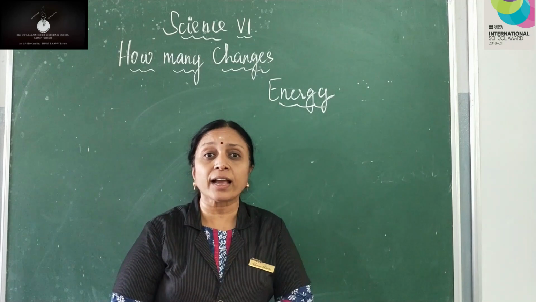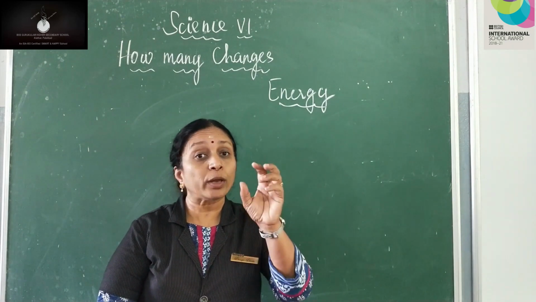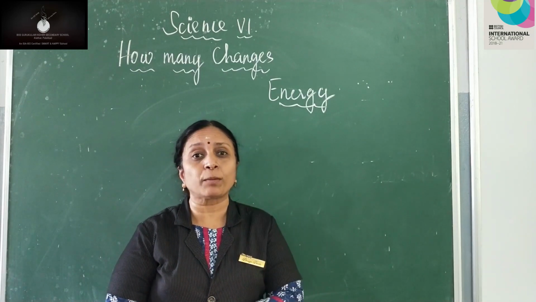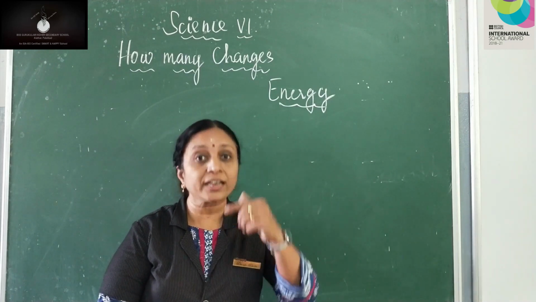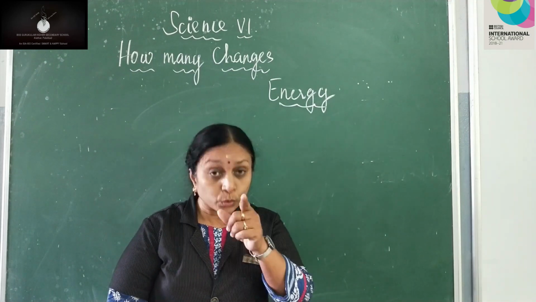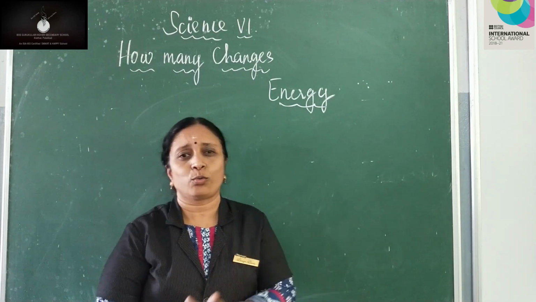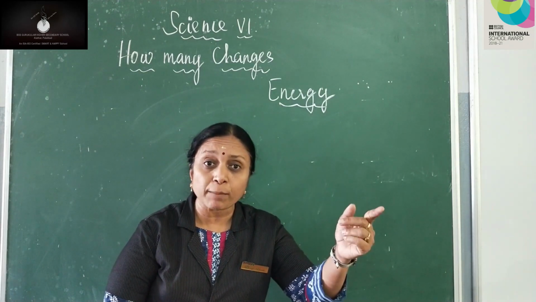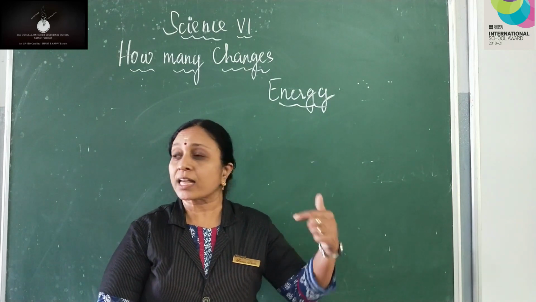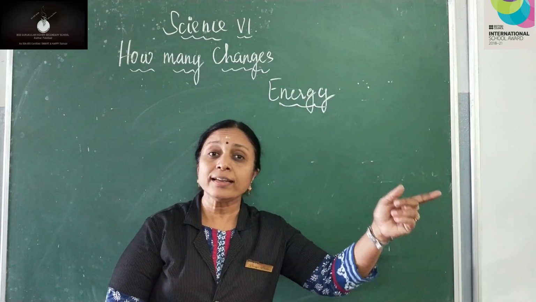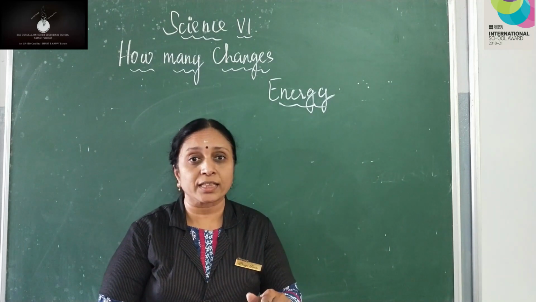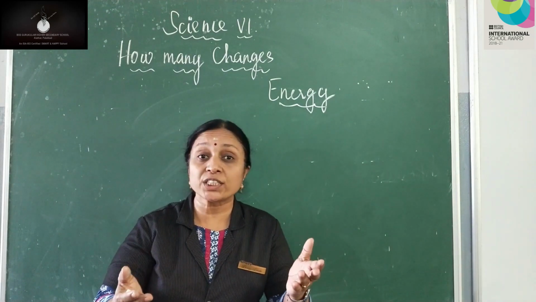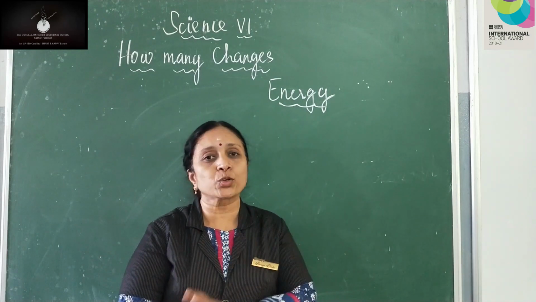How did we identify that? After some time, when you go and touch the surface of the bulb, you can feel the heat on the surface of the bulb. So we understood that heat energy is also being produced. But do we use that heat energy? No. So what is energy conversion? In a filament bulb, electrical energy is converted into light and heat energy. We use light energy, but we don't use heat energy. So this was one example we analyzed in previous two classes.